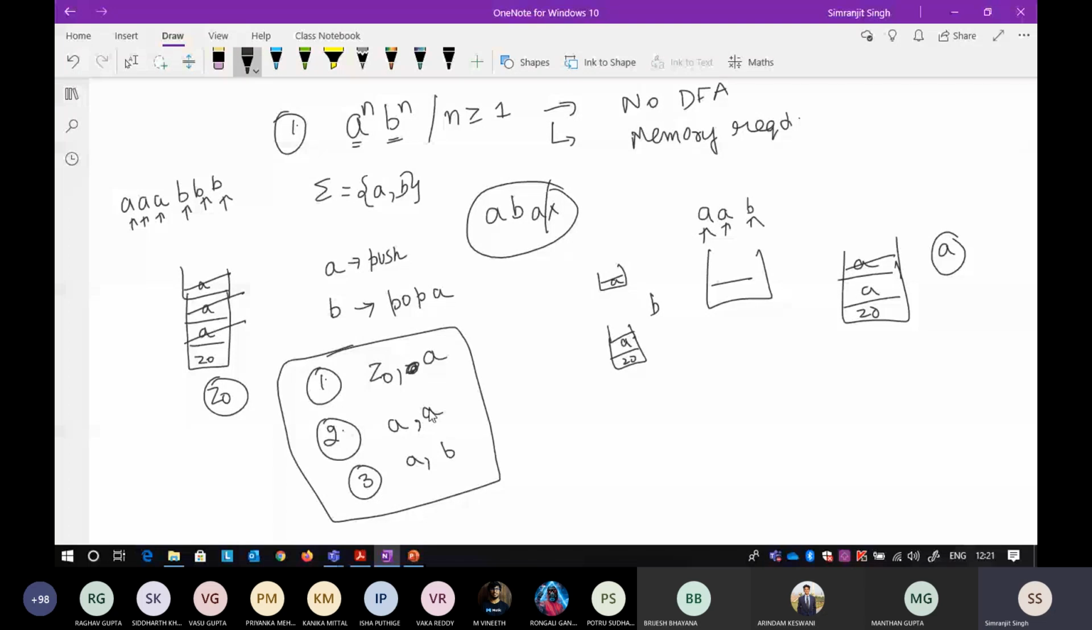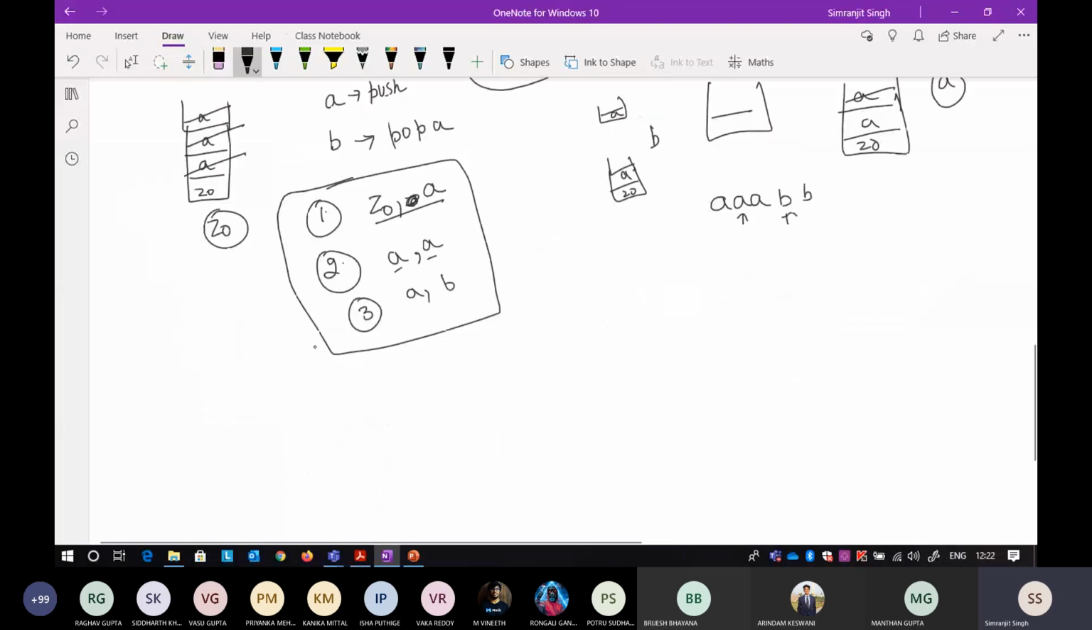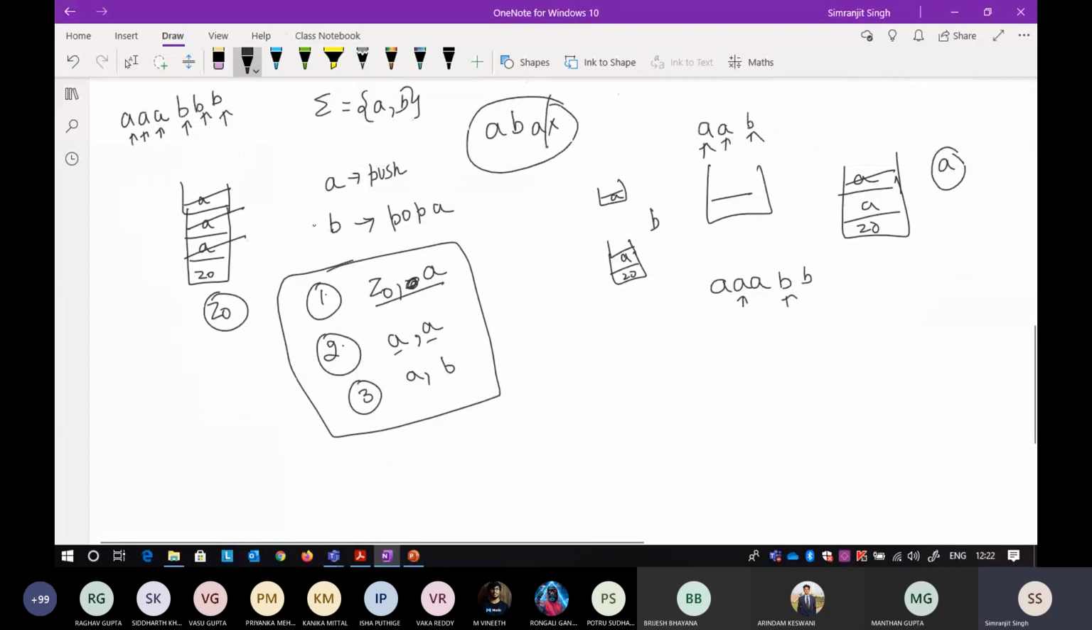First of all there will be A, because A is always at the starting. B cannot come before A, so it has to be A followed by B. Then after a number of A's the top of the stack will be A and you have to push another A, and then B comes. Only these three scenarios can come in the stack. So how to design this? Keep these three scenarios in mind.